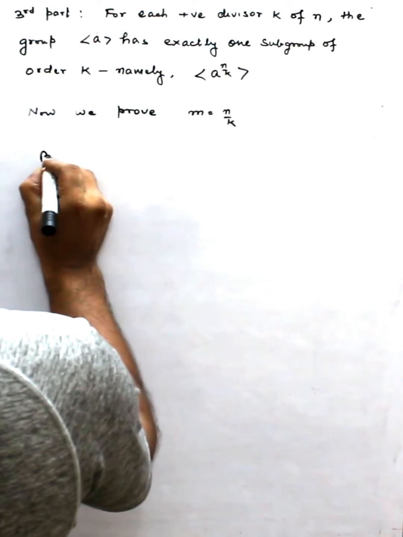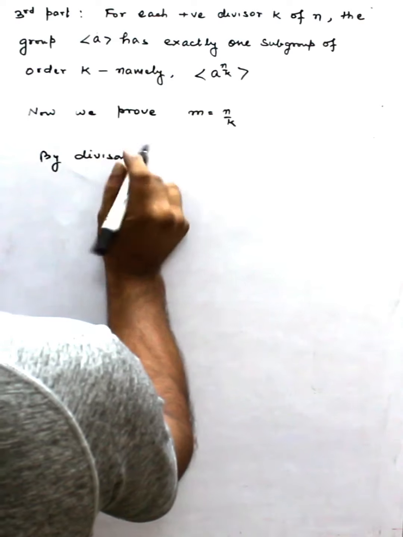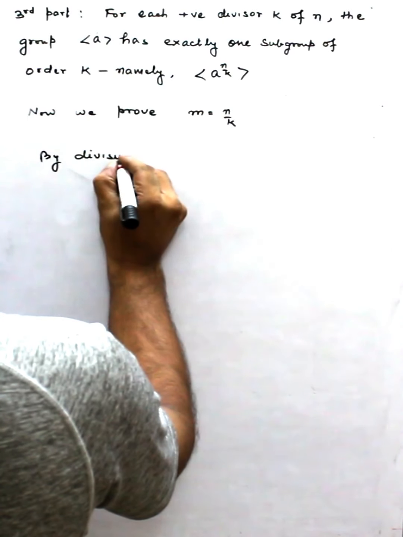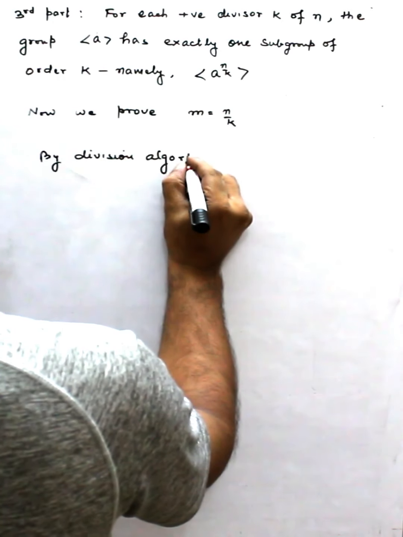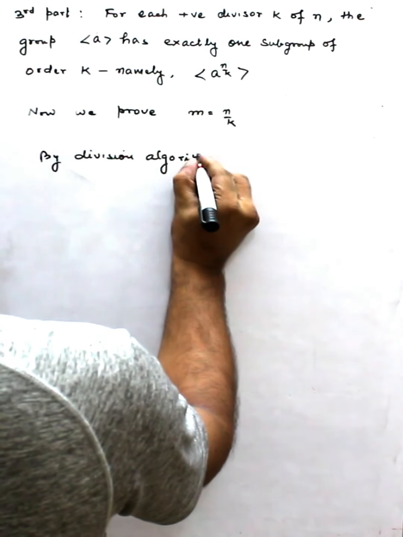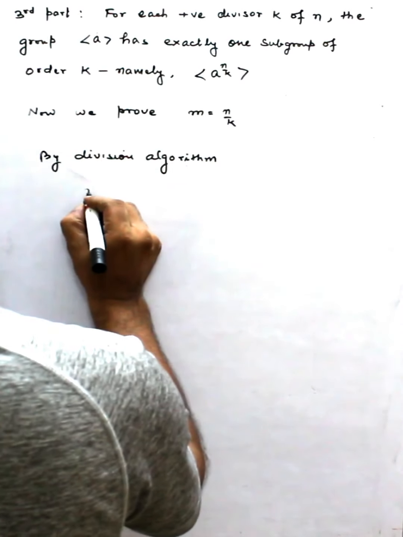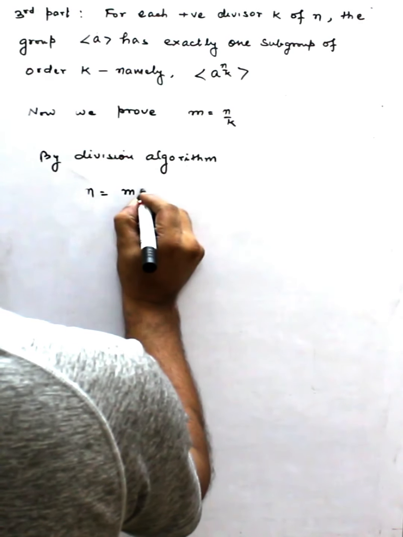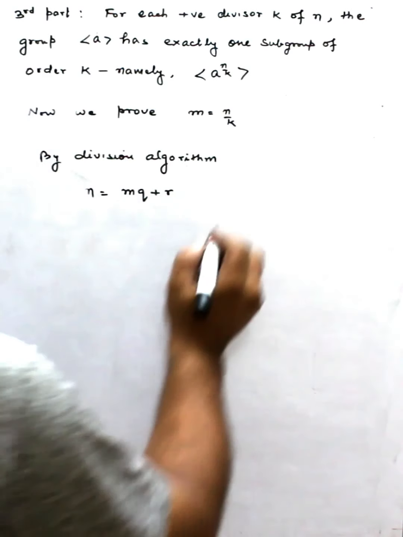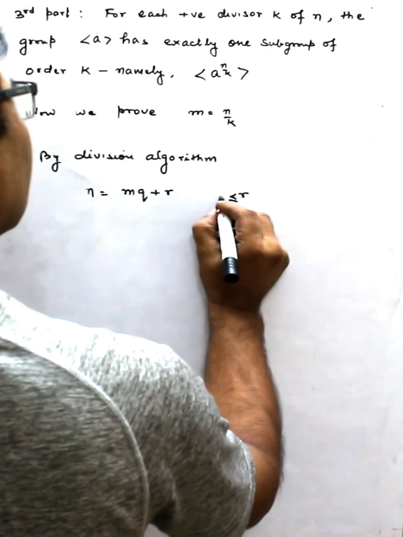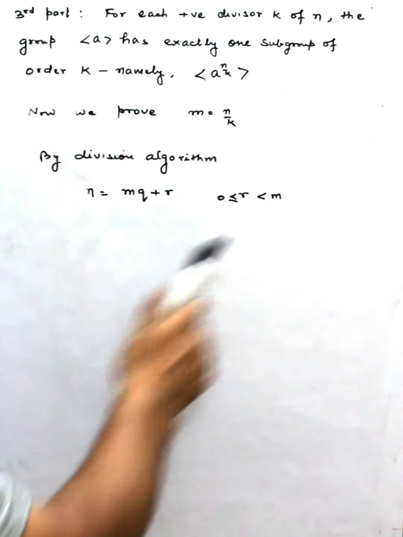By the division algorithm, n is equal to mq plus r, where r is either 0 or lies between 0 and m.